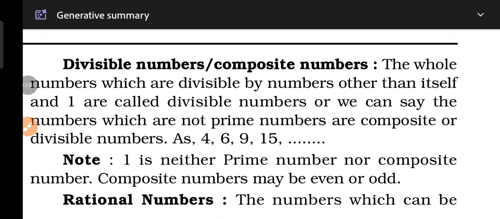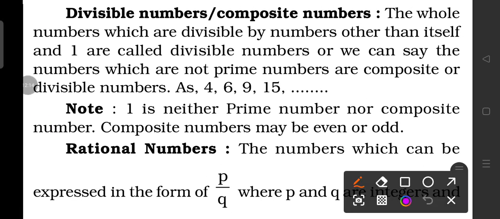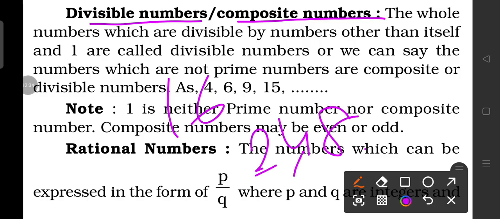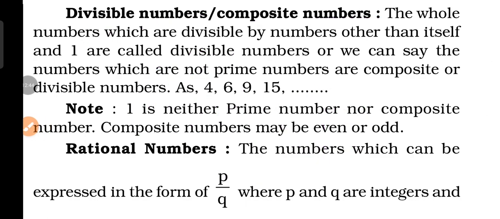Now the next is divisible number or composite number. The numbers which come into the table of other numbers, with other factors or multiples, are divisible numbers. Suppose here it is 16. 16 is divisible by 2, 4 and 8. So this comes in the table of 2, 4 and 8, so it is a divisible number. That's why its name is divisible. And a divisible number is also known as a composite number.